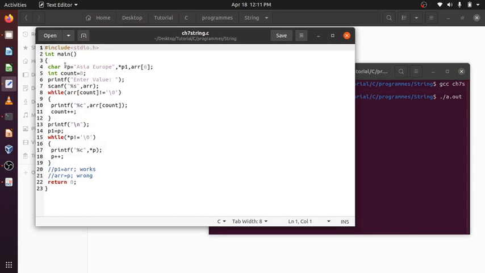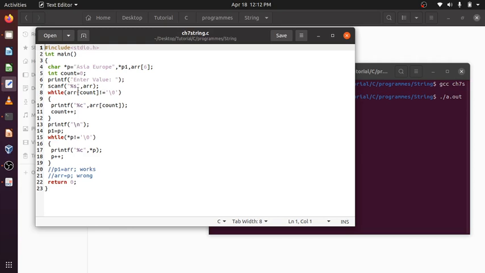P is a character pointer. P will be pointing to the first character of this string. This string will be put in a memory location. How many memory locations will be used? 1, 2, 3, 4, 5, 6, 7, 8, 9, 10, 11, 12. The 12th is for a null character. A character is only 1 byte, so 12 bytes of memory will be allocated, and P will be pointing to the first byte.